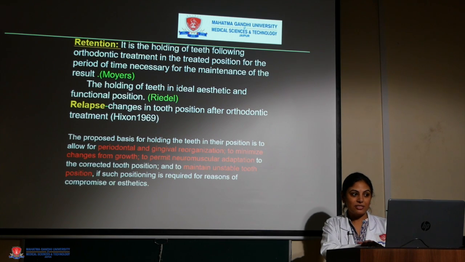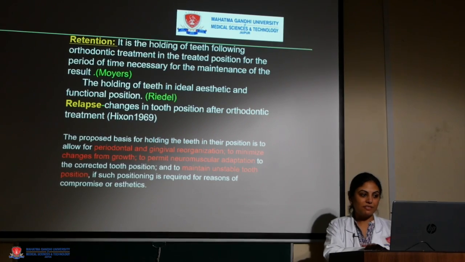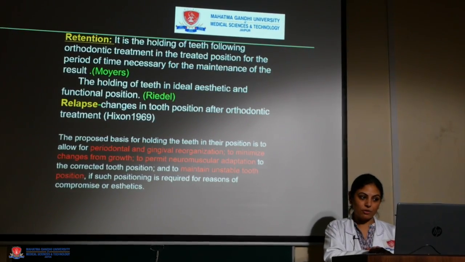So what is retention? It is the holding of teeth following orthodontic treatment in the treated positions for the period of time necessary for maintenance of results. Riedel gave another definition: the holding of teeth in the ideal aesthetic and functional position. Relapse is defined as changes in tooth position after orthodontic treatment.